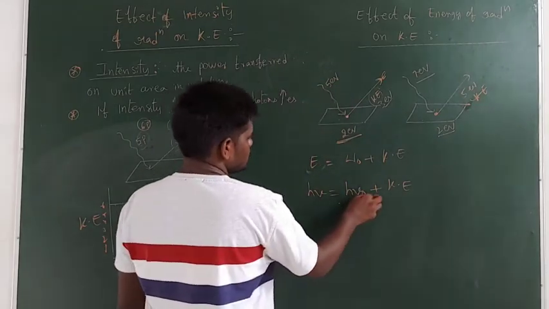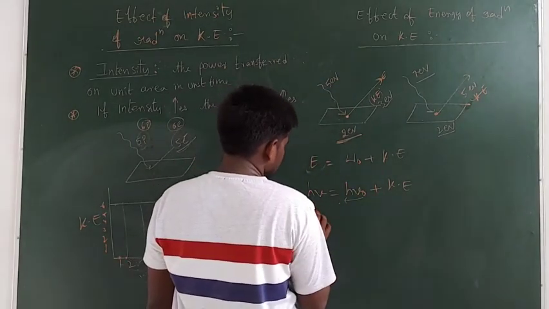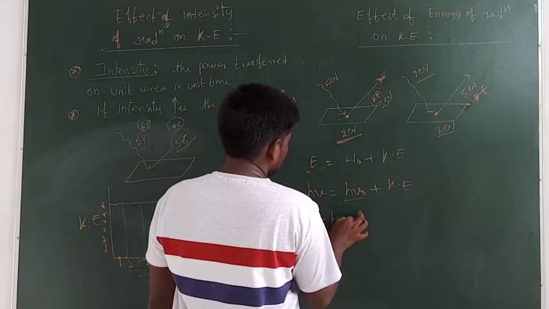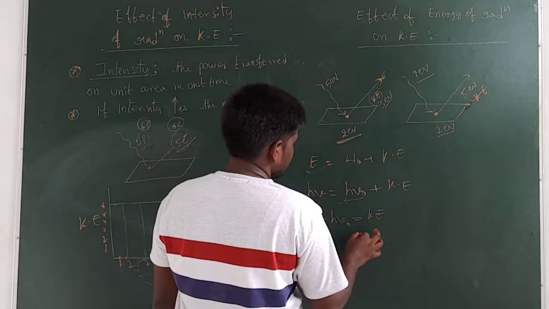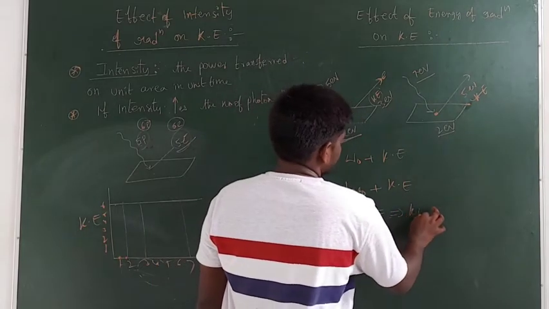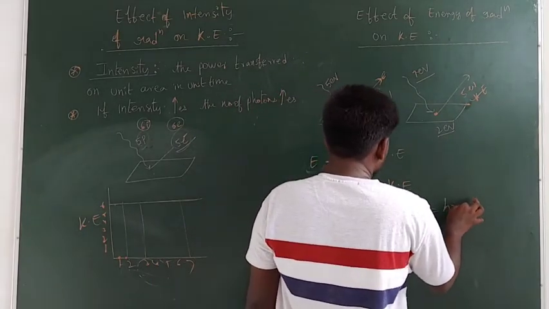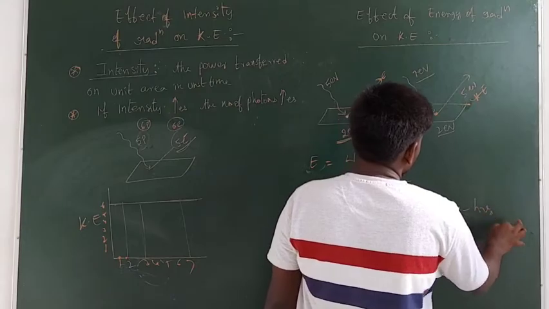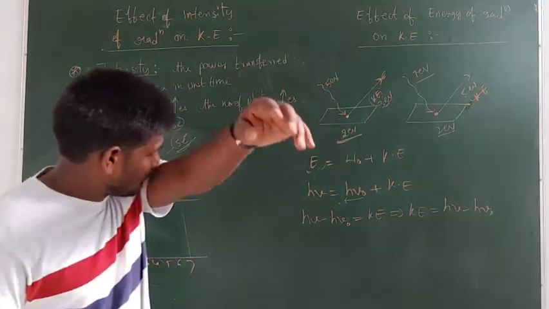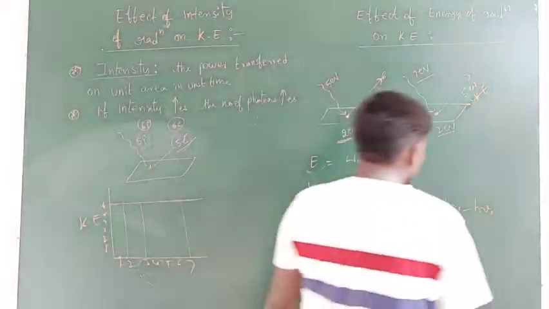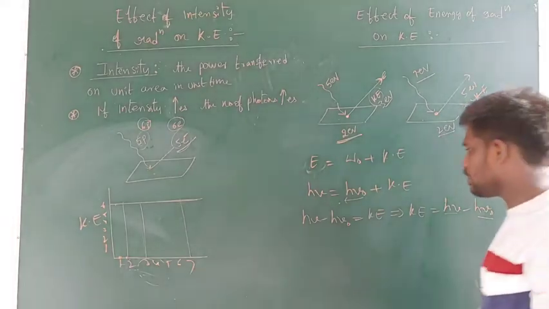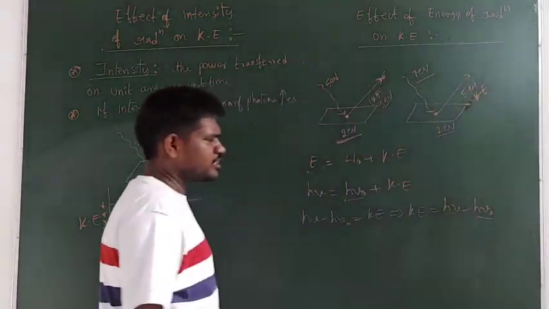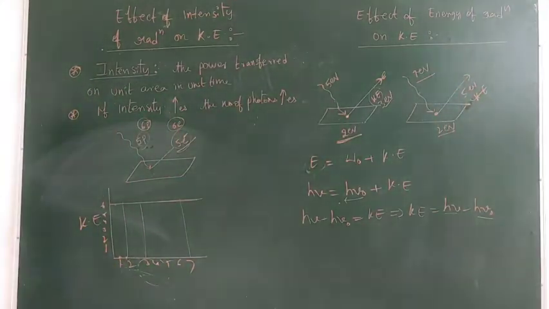Now bring this one on this side, then it will be h nu minus h nu naught is equal to Ke. So you can write Ke is equal to h nu minus h nu naught. Here the energy of the radiation I have converted into frequency and the work function into the threshold frequency. Okay, now we know energy and frequency are directly proportional to each other, guys.